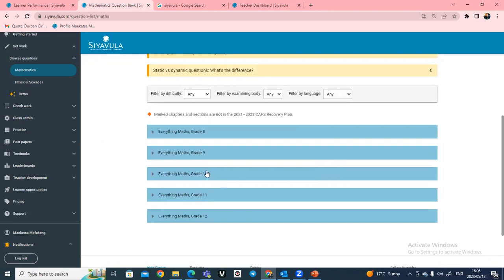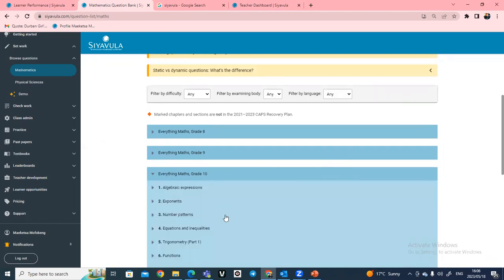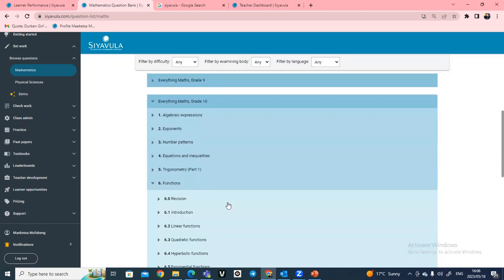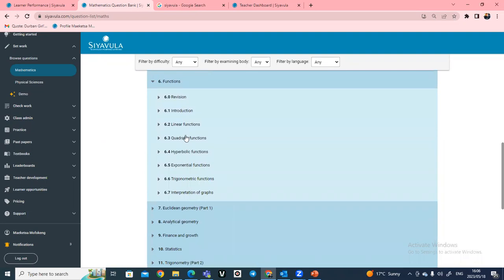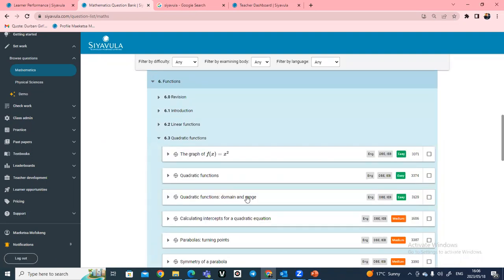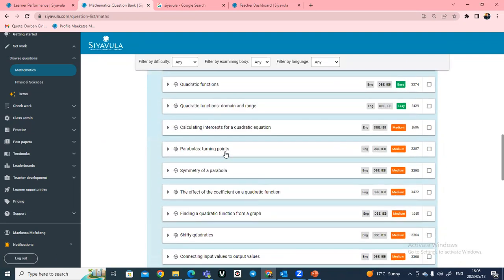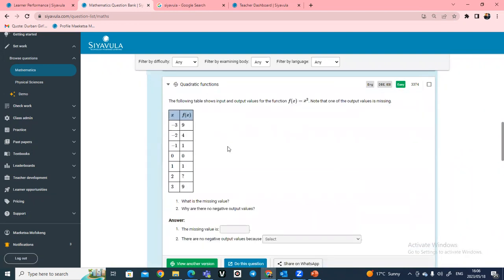So what I'll do, I'll check from grade 10 some of the functions questions, and then I'll scroll down. Let's say I'll make an example with quadratic functions. I want to know if my learners actually understand the quadratic functions, right?